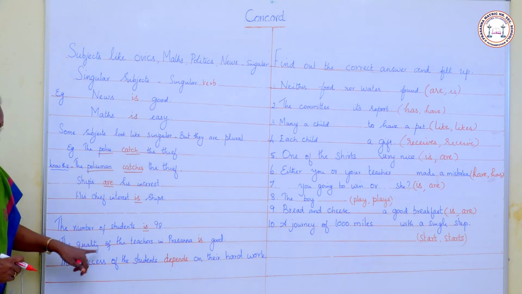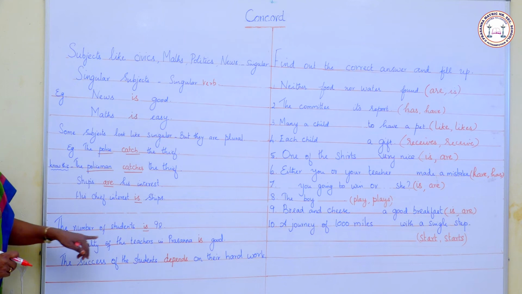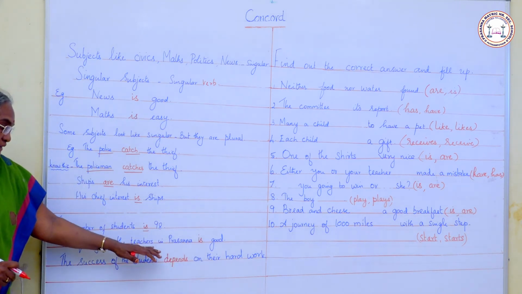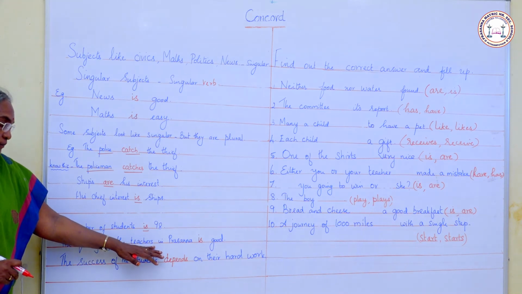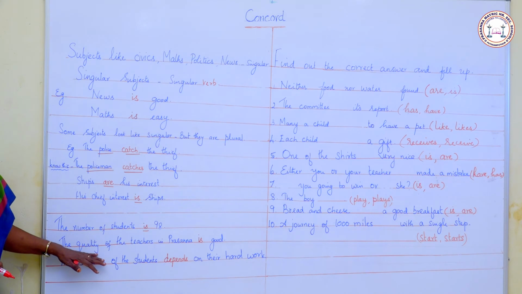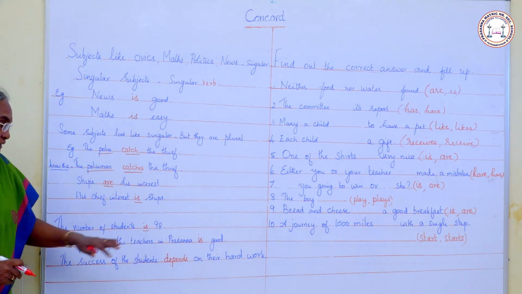The quality of the teachers in Prasanna is good. Here comes a plural subject but we use a singular verb because we have to consider the quality, the beginning of the sentence. The quality is considered and not the teachers.